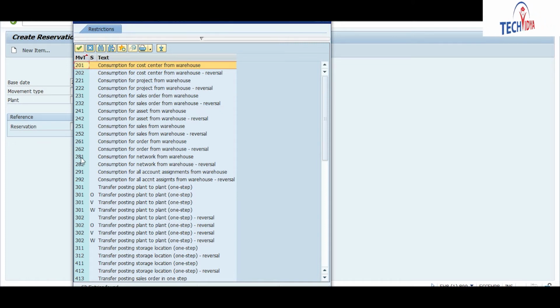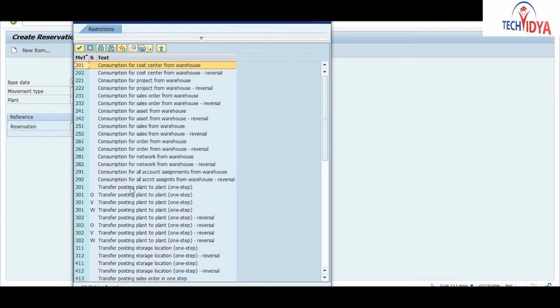Okay, so if you have any production order or any kind of order, then you will have this 261 movement type with respect to any order. If you have a project or a sales order, then you will use a different movement type. For any sales order you will use this movement type. So for different processes you will use different movement types.